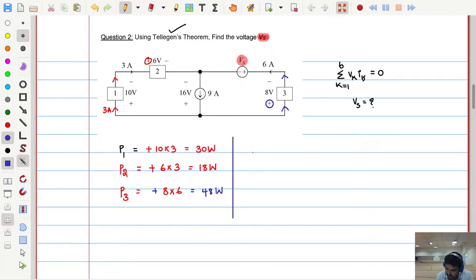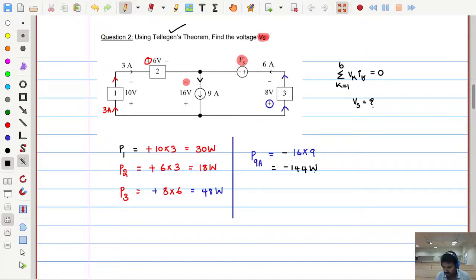Sources. Now let me write P suffix 9A. This numbering was not there, that's why I am using 9A, meaning the 9 ampere current source. How much is this current source voltage? They had given, see, 16. How much is the corresponding branch current? 9. Then tell me, what will be the nature of this power? Is it positive or negative? For that, what do you need to see? Here is the negative terminal. How is the current flowing? In the downward direction. So it is entering at the negative terminal, so it is negative. How much is this power? 16 into 9? 144 watts.